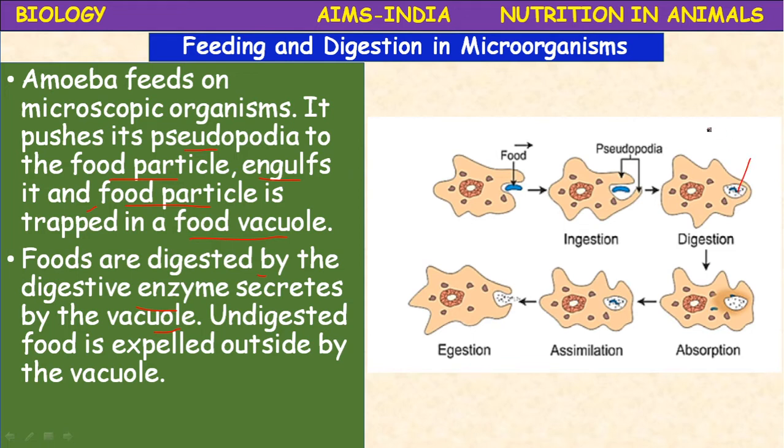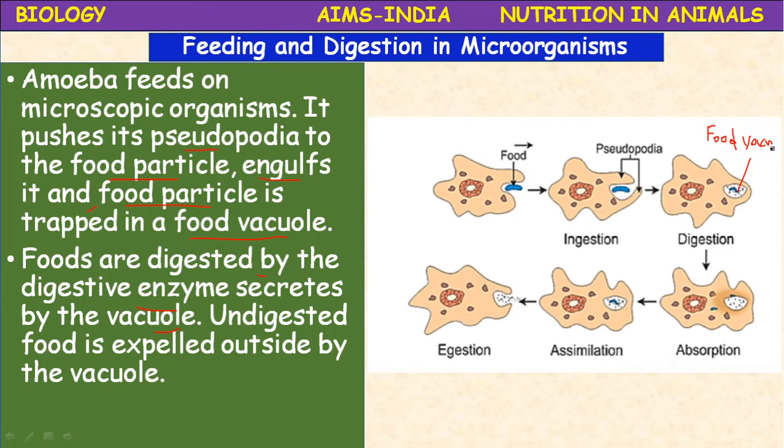This is called the food vacuole. A food vacuole is an organelle which is filled with the digestive enzymes.